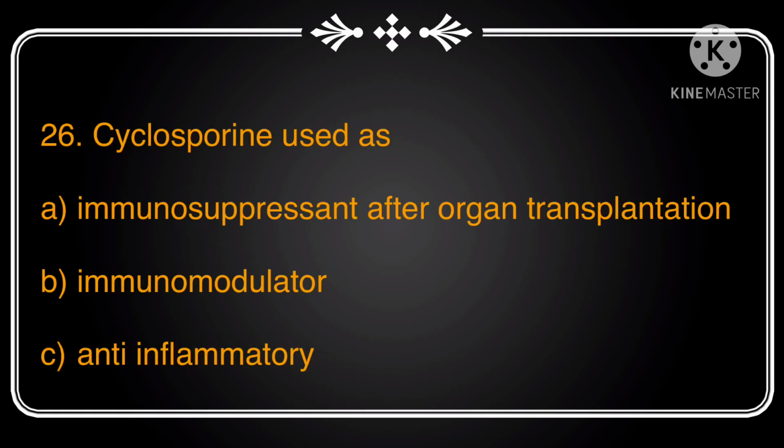Next question is, cyclosporin used as. Options include immunosuppressant after organ transplantation, immunomodulator, anti-inflammatory. We know that cyclosporin belongs to a class of drugs known as immunosuppressants. They are used to prevent organ rejection in people who have received an organ transplant. Usually it is taken with other medication to allow your new organ to function properly. It works by stopping white blood cells from attacking a transplanted organ.